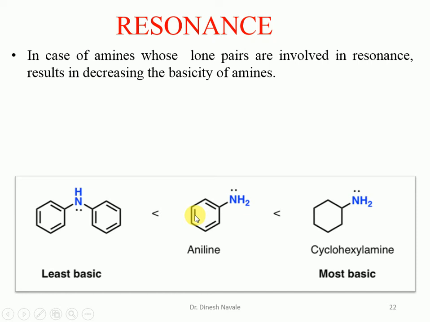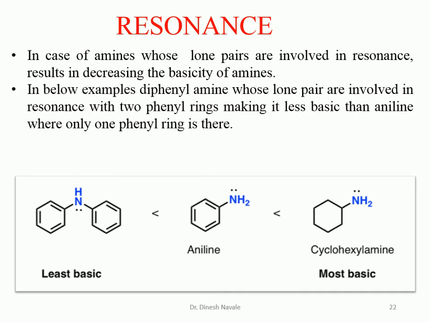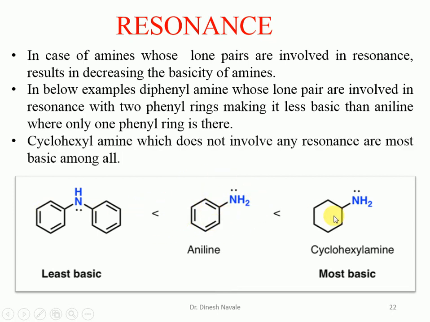If they are involved in conjugation, they are not easily available for donation, making them less basic than cyclohexylamine. We have already discussed that in diphenylamine the lone pair is involved in two rings, whereas in aniline the lone pair is involved in one ring. Whereas in cyclohexylamine, no resonance is possible. So that's why this is more basic than any other amine.